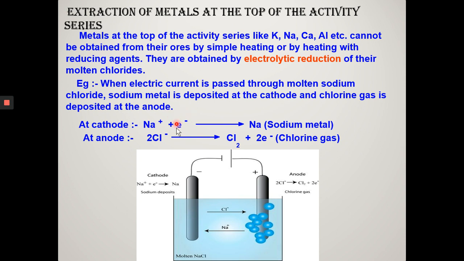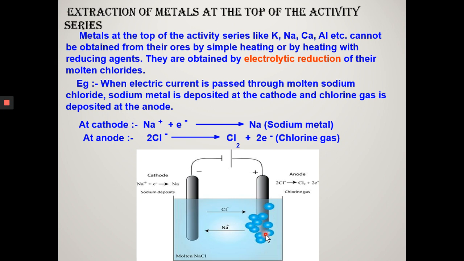Sodium ions take up an electron, that is, get reduced to sodium and deposited at the cathode, whereas at the anode chloride ions lose the electron, form chlorine gas, and are liberated at the anode. Sodium metal is obtained at the cathode and chlorine gas is liberated at the anode.